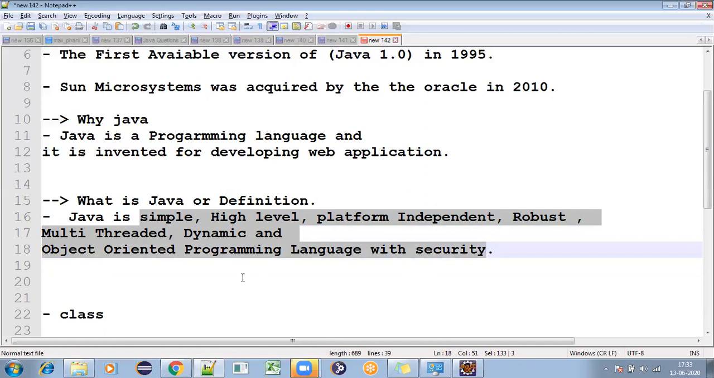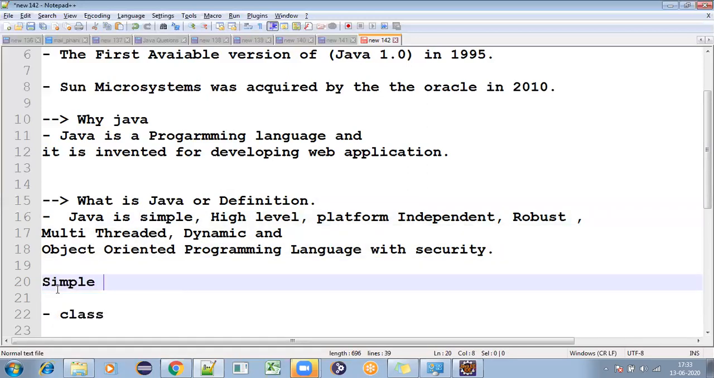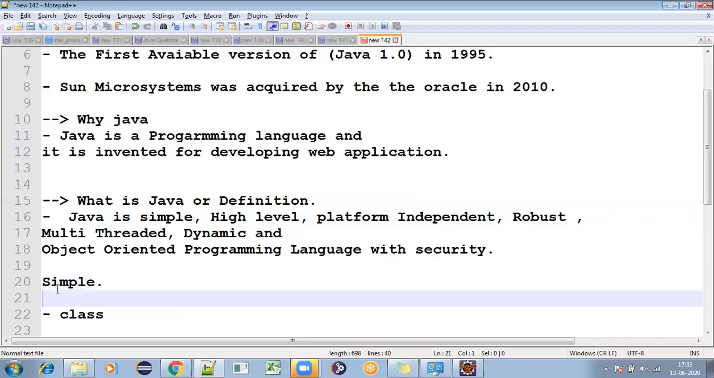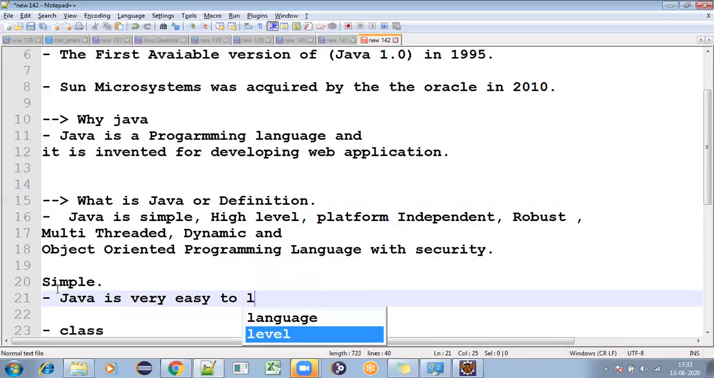So first I will go with simple. What is simple? See, Java is very easy to learn, and the syntax is very simple. Generally I can tell everyone, do you know English? Yes. Then you are eligible to learn the Java language. That is what I tell them. So anyone can learn this Java language very easily. Why?